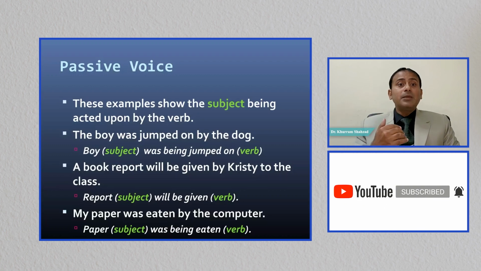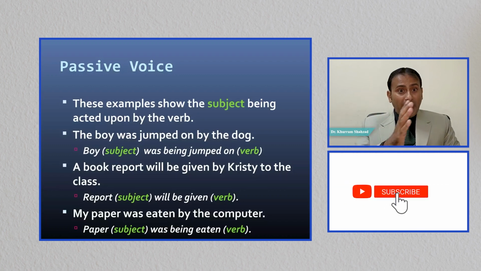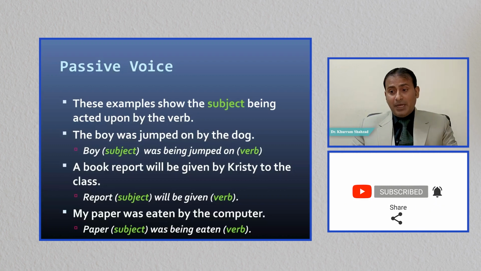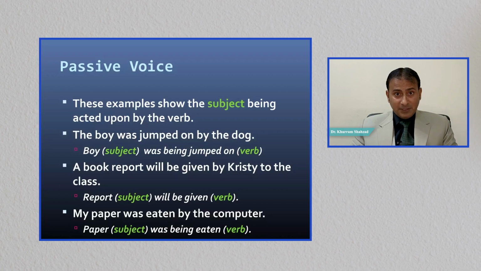If the boy is important to me, I will write boy in the beginning. A book report will be given by Christy or Amna to the class. A book report now is the subject, and will be given because it was in future simple tense. Future simple passive is made: will be given by Christy or Amna to the class. So report is the subject here, which was basically the object in active voice. Will be given is the verb. My paper was eaten by the computer. Paper is the subject and was eaten is the verb here.